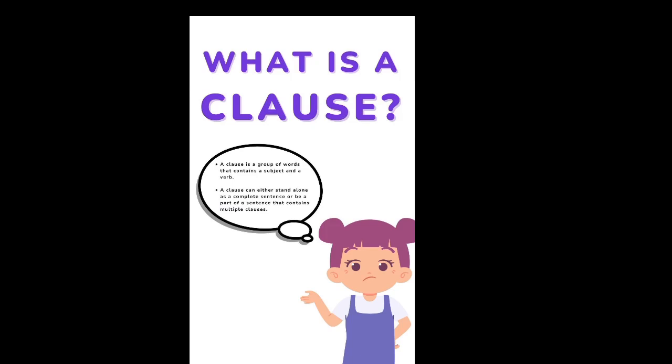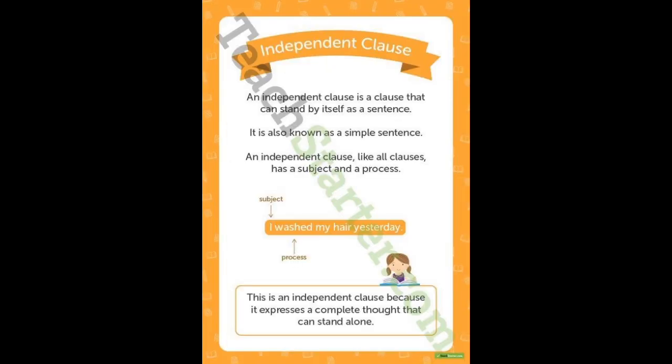Today my topic is a clause and its types. What is a clause? A clause is a group of words that contains a subject and a verb. A clause can either stand alone as a complete sentence or be a part of a sentence that contains multiple clauses. There are two types of clause.